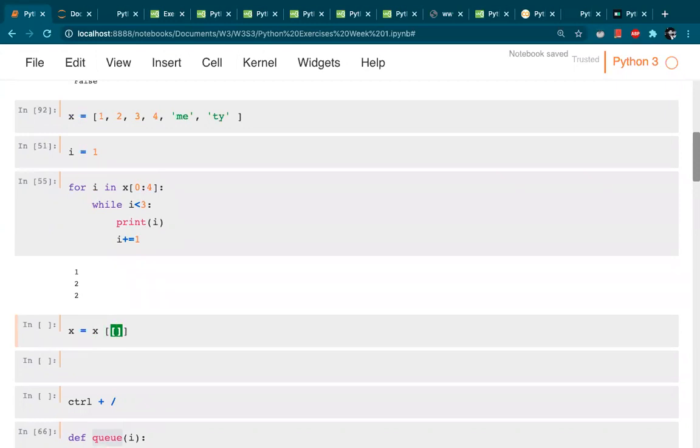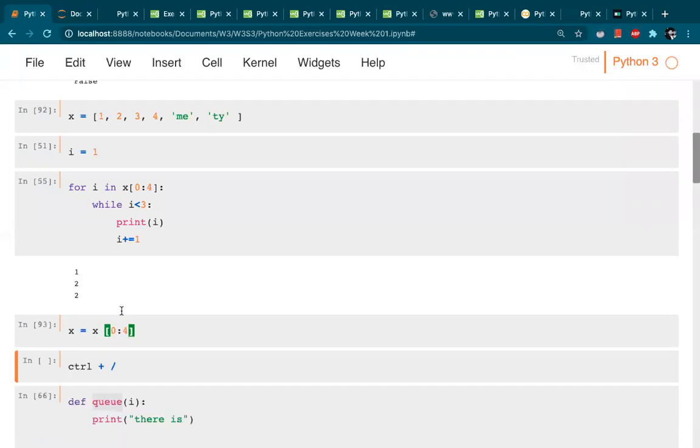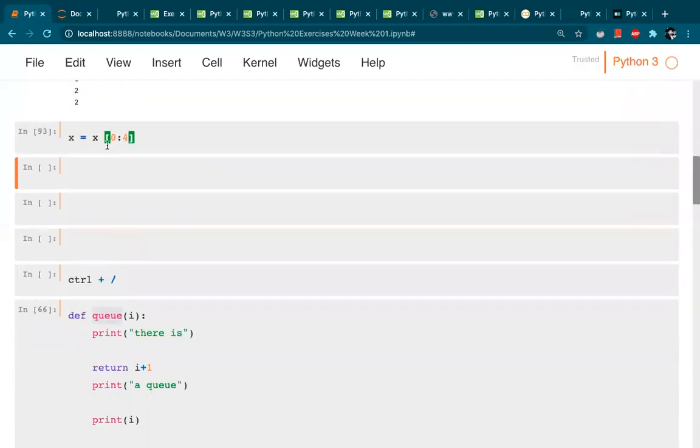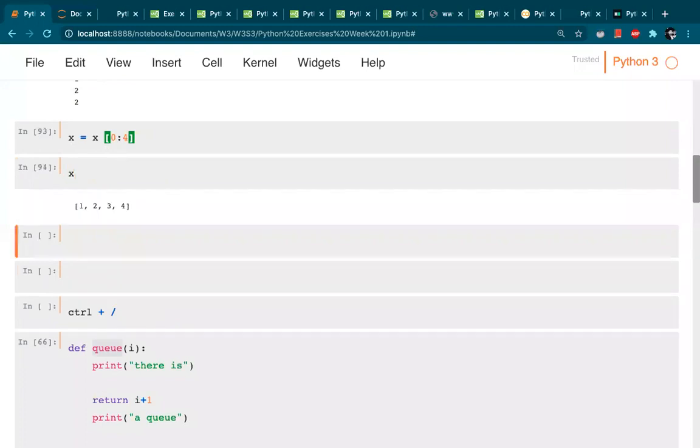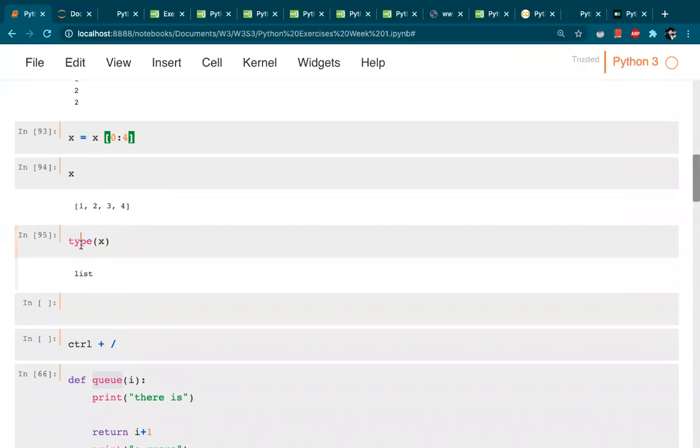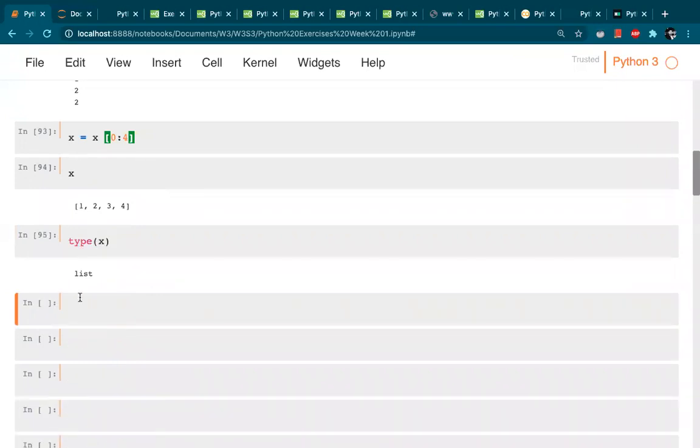So just put it like 0 to 4. Okay, so if I just run this part, now this is my list. If I just take the type of it, it is just a list.